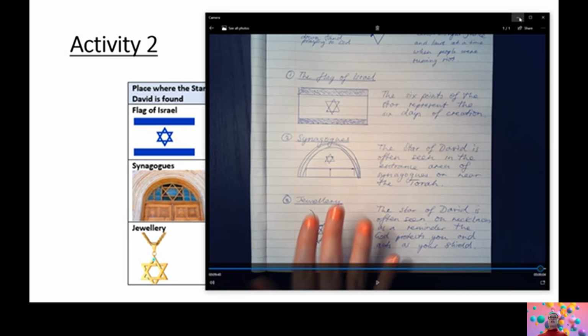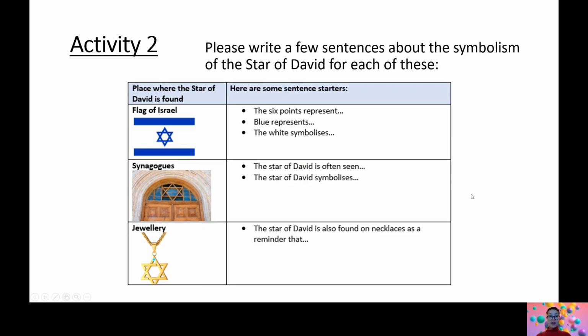So there you go. I'm really looking forward to seeing your drawings and your explanations of the symbolism of the Star of David and where you see them in the flag of Israel, in synagogues, and in jewelry. Well, Year 6, I hope you've enjoyed learning a bit more about the Star of David. Bye.